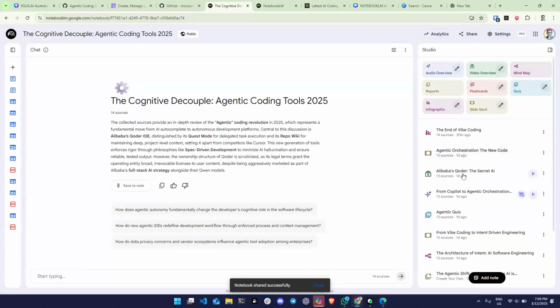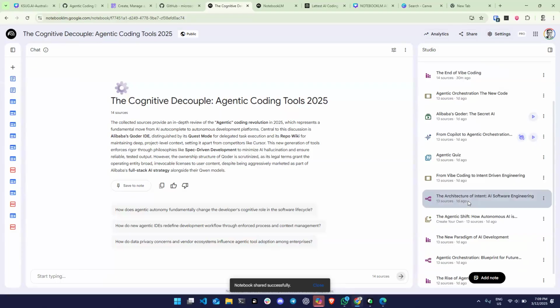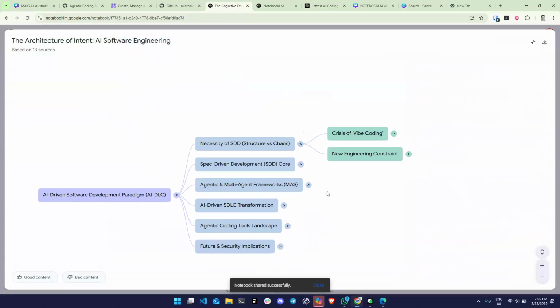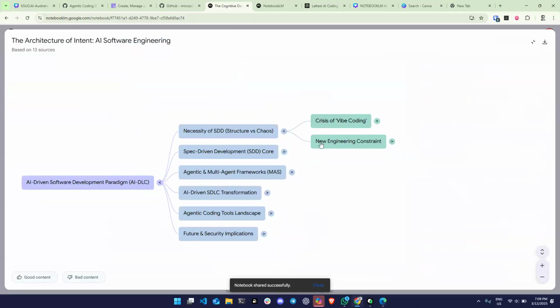So this is one of the presentations. I have a mind map, as I told you. You can come here and check around what this software development, spec-driven development, is. That is a bit different from test-driven development or domain-driven development. All of these things are just the new way of working. And I want you to take a look at this, okay?